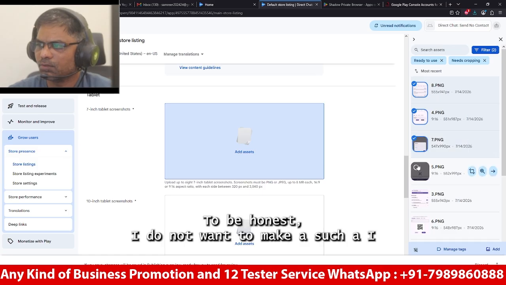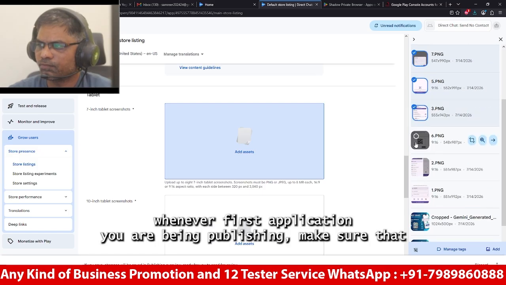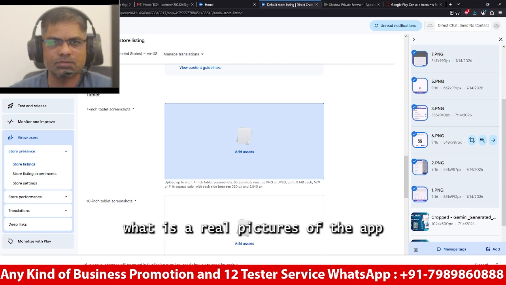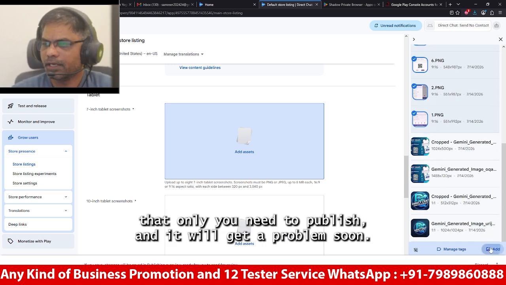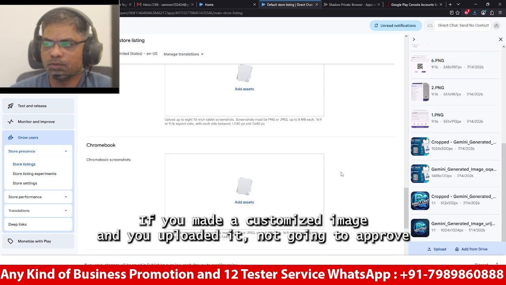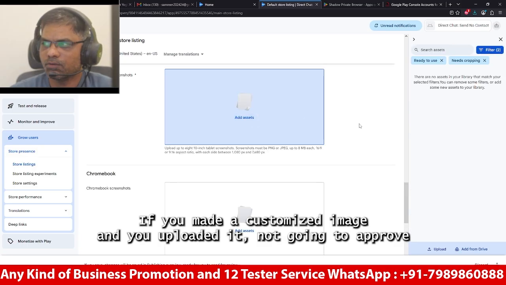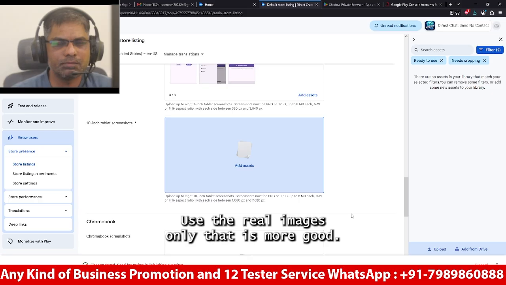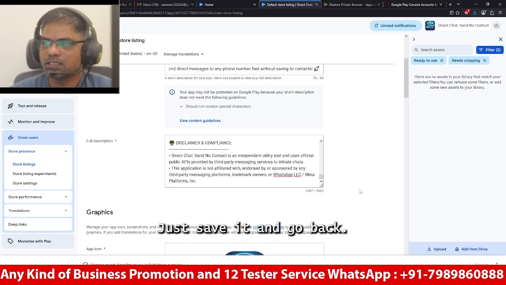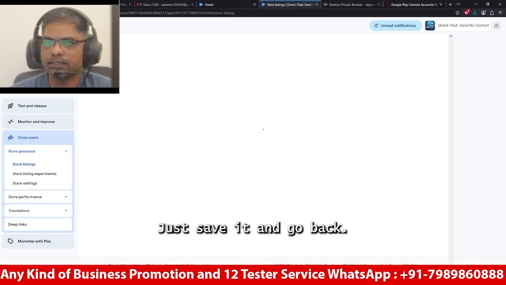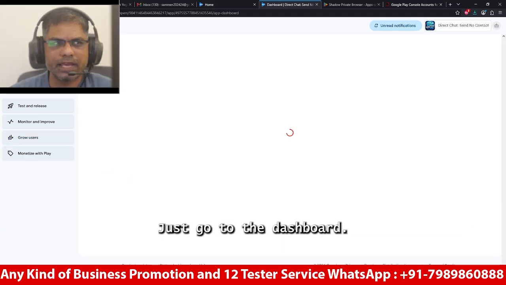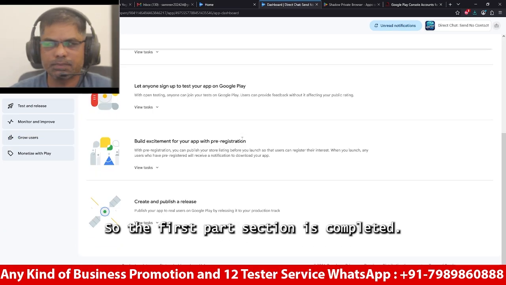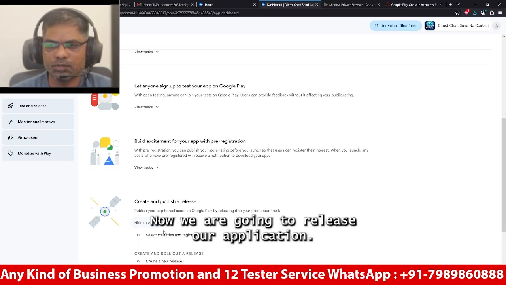To be honest, whenever you are publishing your first application, make sure that you publish the real pictures of the app, and it will get approval soon. If you make a customized image and upload it, it is not going to be approved as soon as possible. Okay, so that's the reason, use the real images only, that is better. Just save it and go back, just go to the dashboard, that is fine. So the first section is completed. Now we are going to release our application.